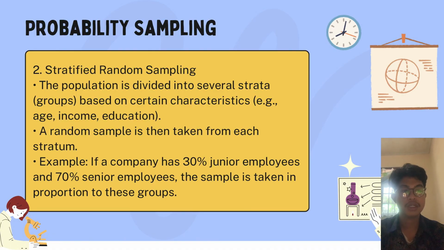2. Stratified random sampling. The population is divided into several strata or groups based on certain characteristics, such as age, income, and education. A random sample is taken from each stratum. The example, if a company has 30% senior employees and 70% junior employees, the sample is taken in proportion to these groups.